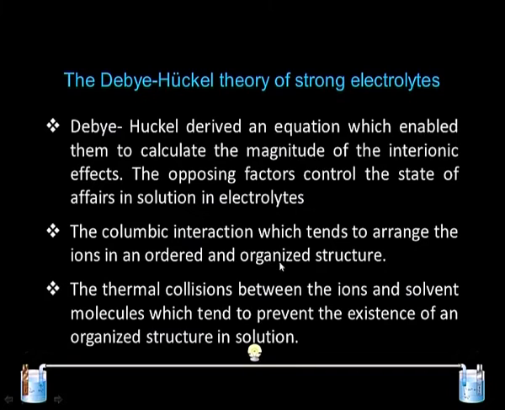We have to understand that a negatively charged ion is going to be surrounded by positively charged ions and vice versa. That is going to affect the movement of each individual ion. We also have to consider the thermal collisions of the ions with the solvent and between themselves. These two factors are very important and we have to understand them.